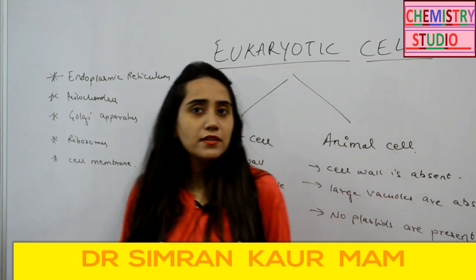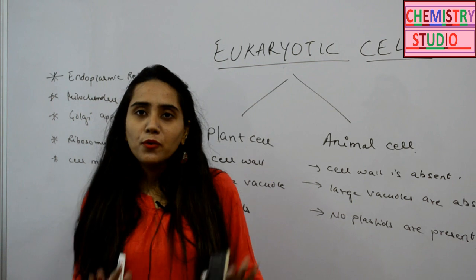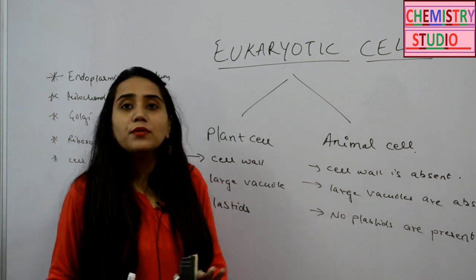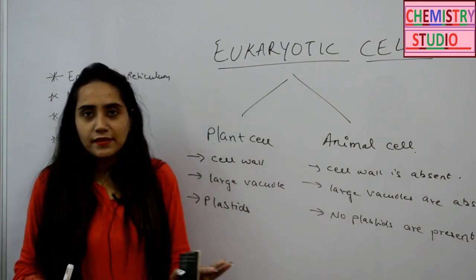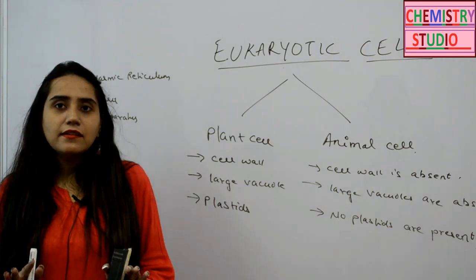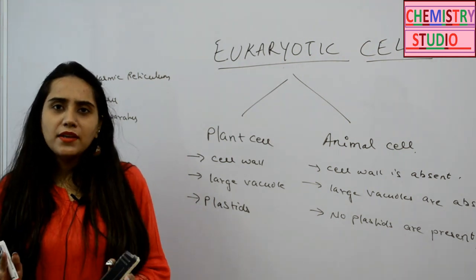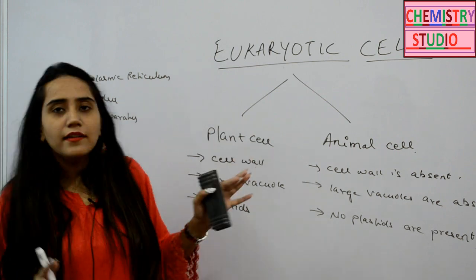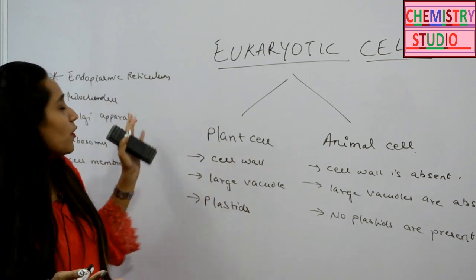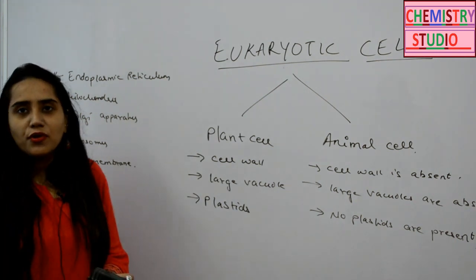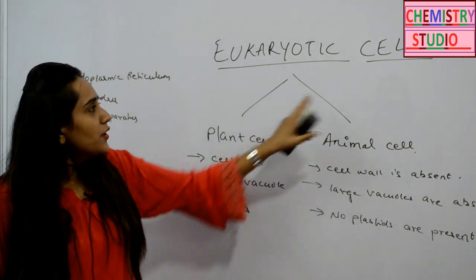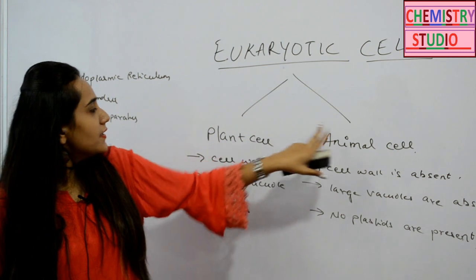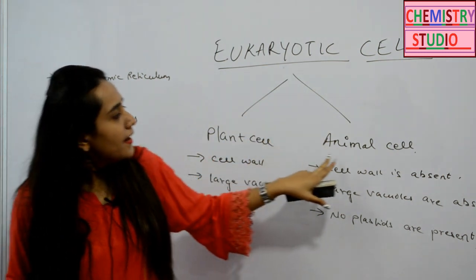Like in the previous discussion, we discussed the prokaryotic cells, and today we are going to discuss the eukaryotic cells. Like we have discussed earlier, the prokaryotic cells are very simple in design, whereas the eukaryotic cells are complex in design. They are complex because they have various organelles which prokaryotic cells don't have. Now in eukaryotic cells we have two categorizations, the plant cell and the animal cell.